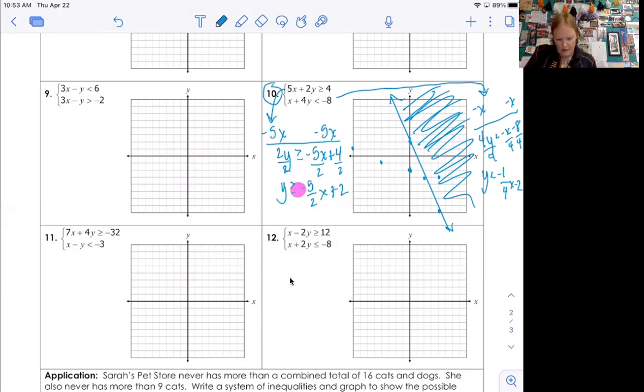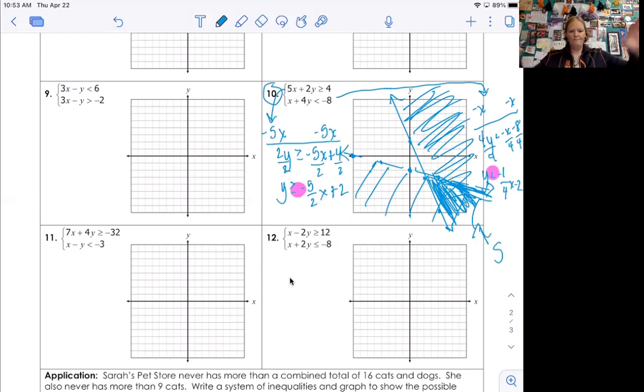Okay, so this is going to be a dashed line. Okay, so going through my point. Oh, you know what? I did it again. I went up 2. Sorry about that. Okay. All right, so double check if your points aren't in a line. Fix them like I did. Okay, so dashed line. There we go. And y is less than that, so I'm going to shade below it. And guess what? The overlapping region is in this little triangle section right here. I'm going to darken it. Or remember, you can draw a little arrow and put S. Woo! Okay. All right.